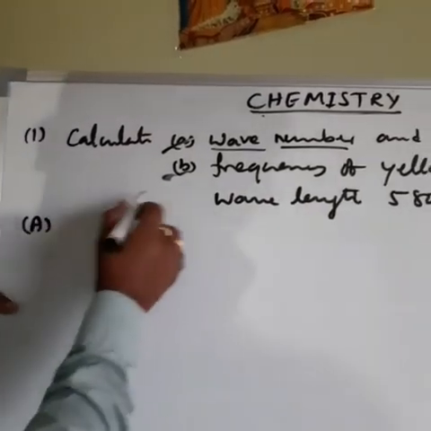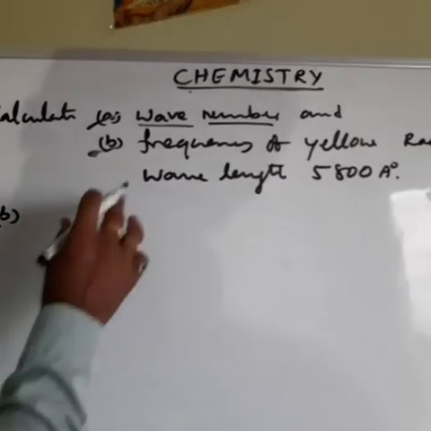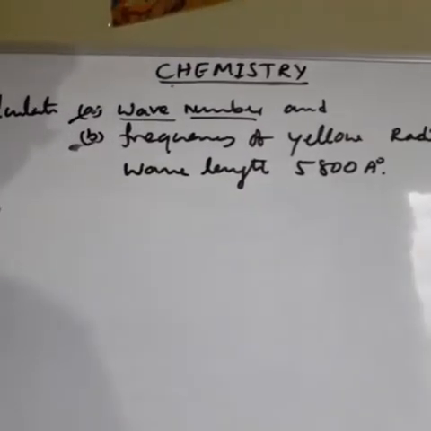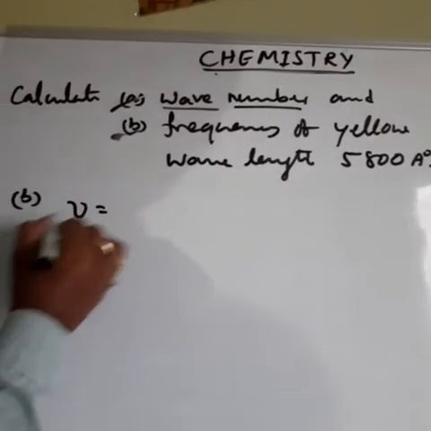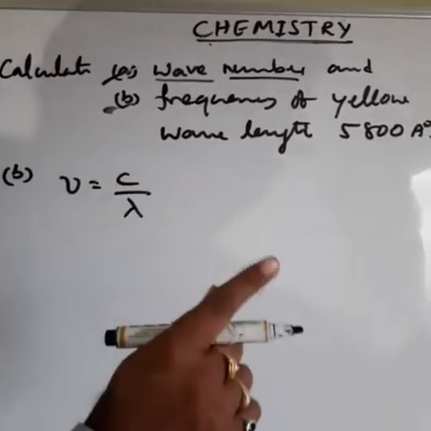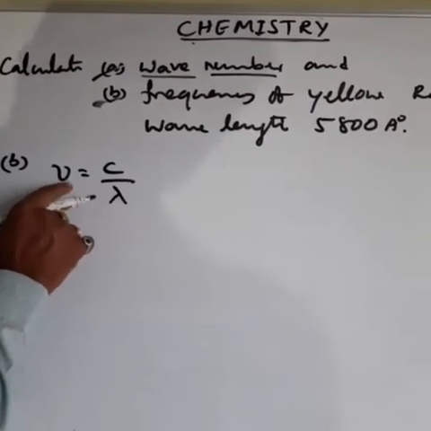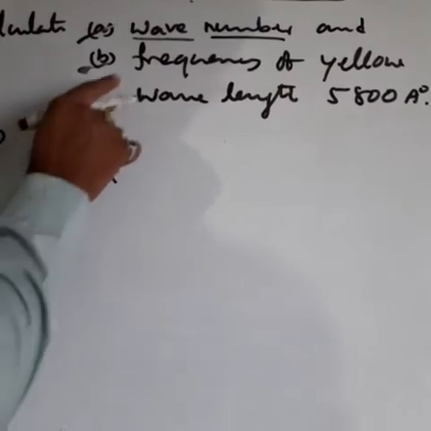The next one is part B, frequency. I already know the frequency formula. Frequency nu is equal to C by lambda. Remember one point: without learning these formulas by heart, it is difficult to solve the problems.